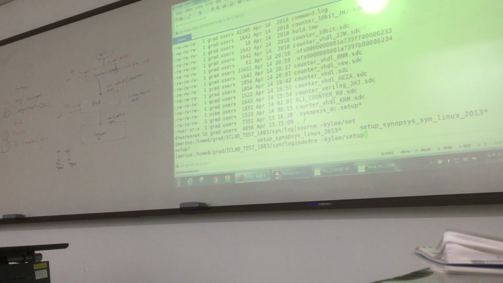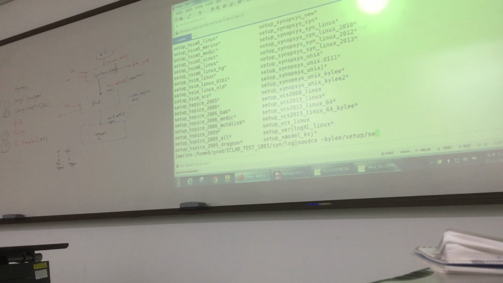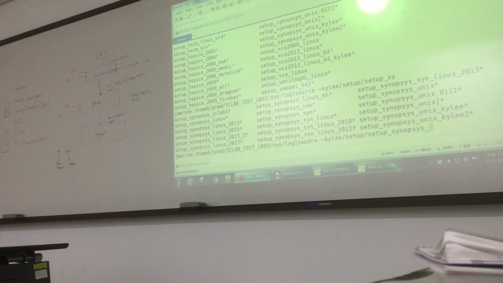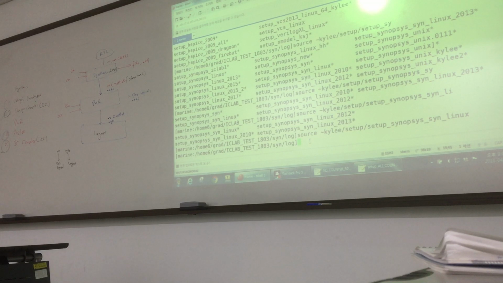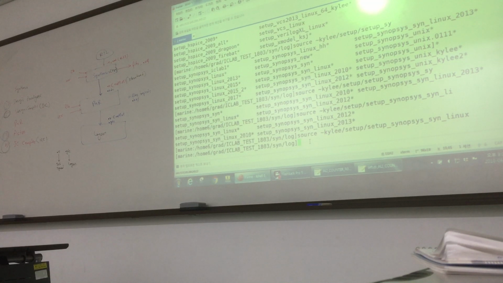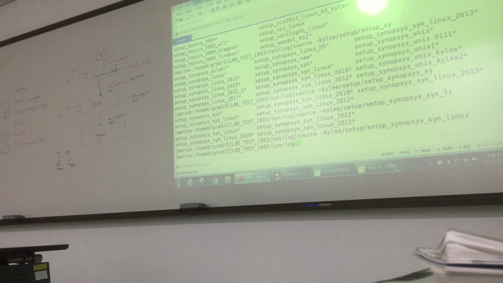So you know, source setup synopsys synthesis Linux. So this is our source. Please write this one. Everybody can see? Yes. So please write this one. In the log location, you have to run the source. If you run it at some other location, then there may be errors.